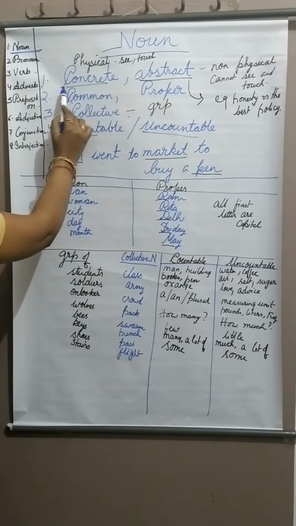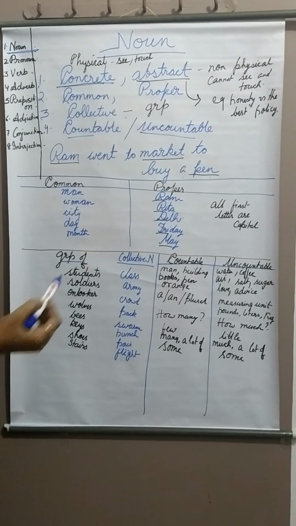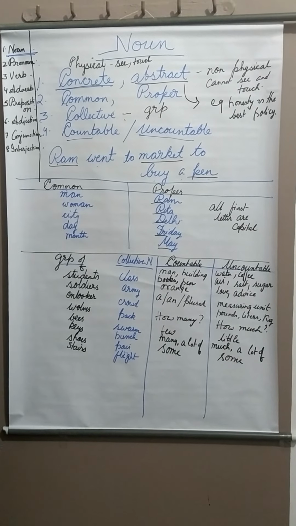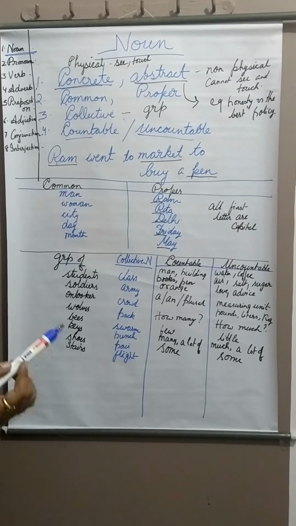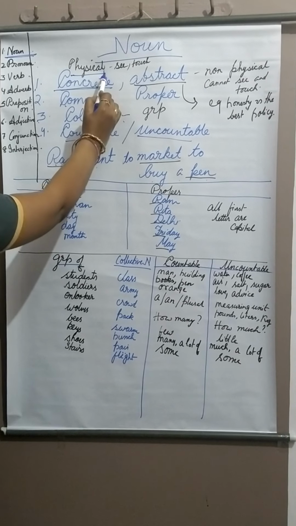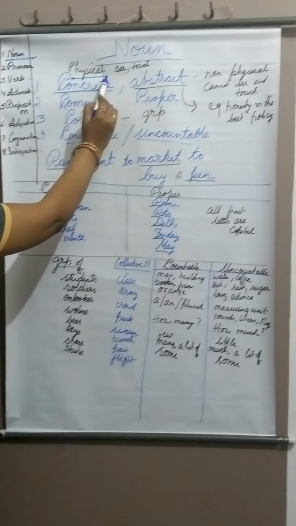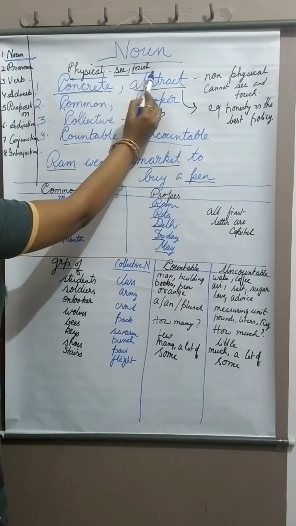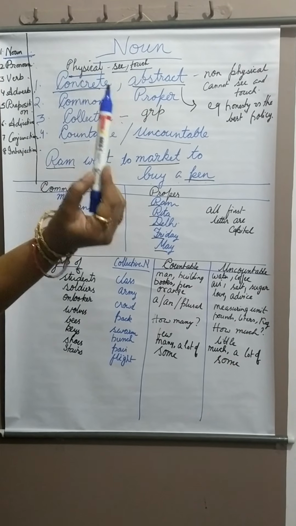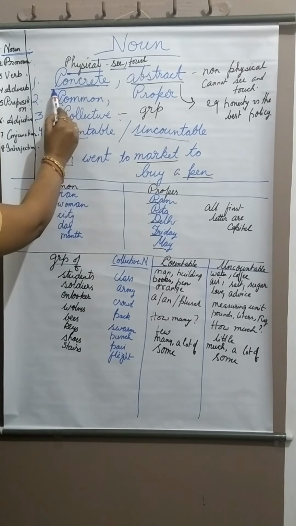The first is a concrete noun. People, when we talk about examples like orange, pen, books, men, we can easily count them. We can see them, we can touch and feel them, or we can say they exist physically. So a concrete noun is a type of noun which exists physically, which we can see and touch, like this marker in my hand. We can easily see it, touch it, and even feel it. So this is your concrete noun.